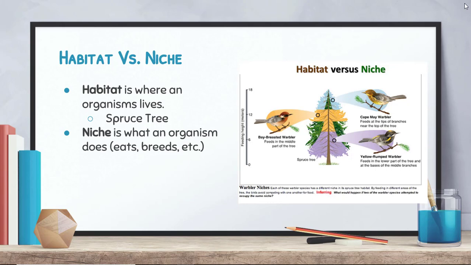The reason that this works is because if you have two organisms that occupy the same niche, they become in direct competition with one another. And in competition, there'll be a winner and a loser. The winner lives, and the loser dies. So in this instance, they can occupy the same general area, but because they feed on different food, maybe they reproduce at different times, those are things that are included in a niche, per se.